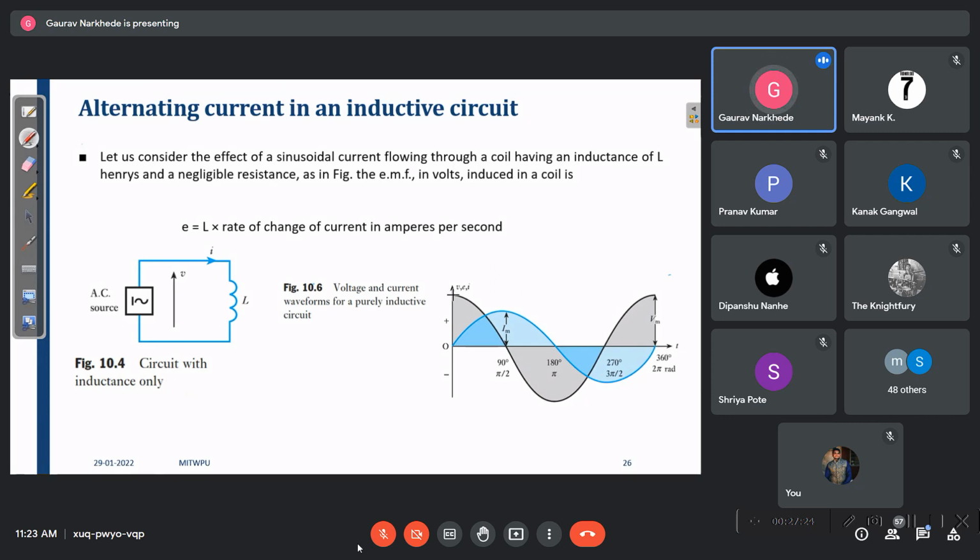Here if I extend this voltage waveform, then there is a phase difference of pi by 2, or 90 degrees. So here I can say voltage is leading current by how much? 90 degrees.